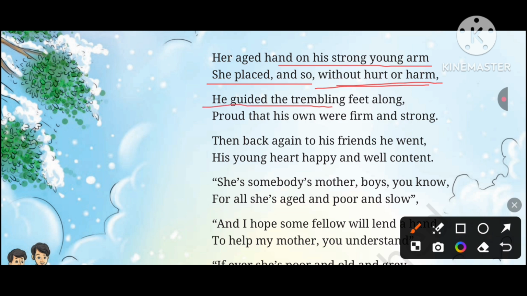He guided the trembling feet along, proud that his own were firm and strong. Trembling means shaking, weak. So the boy guided the woman across the road, and he was very proud that his own arms were strong and steady. Then back again to his friends he went, his young heart happy and well content.